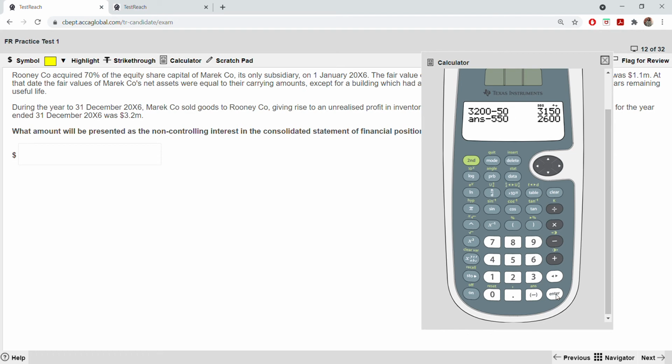Okay, now you can take the 30% of this, 780. So with this you are adding 1,100, the opening fair value, which is 1880.